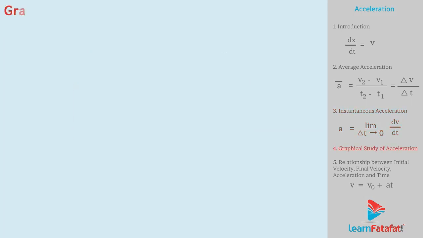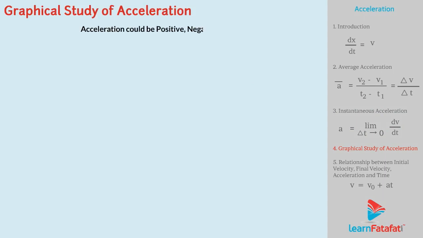Graphical study of acceleration. Like the velocity, acceleration could be positive, negative or zero. The question is how to identify these conditions. The best way is to use graphs for this purpose. Let's see how it can be done.